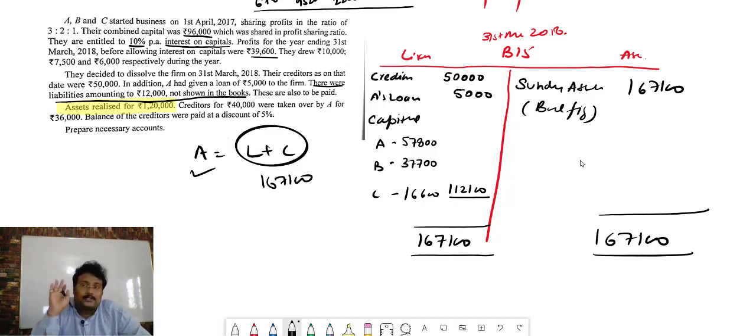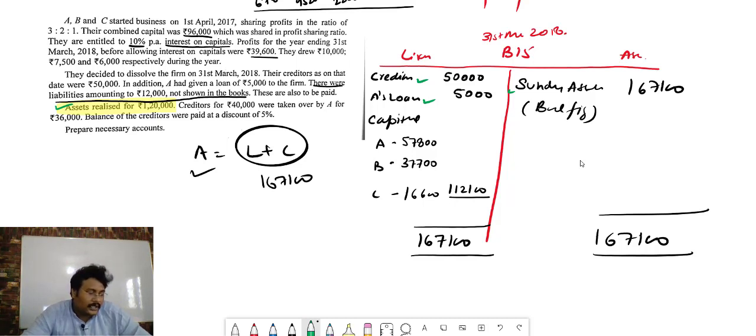That is your work. I will not going to do that. That is your work. Transfer creditors, transfer A's loan, transfer sundry assets. First step over. Now assets realized at 1,20,000. Creditors of 40,000 were taken over by A. What to do? You know, for 36,000. Balance of the creditors were paid at a discount of 5%. Okay. A's loan information is not given.